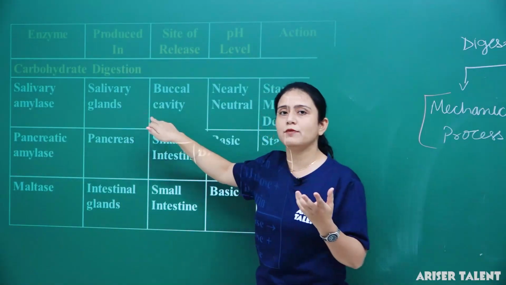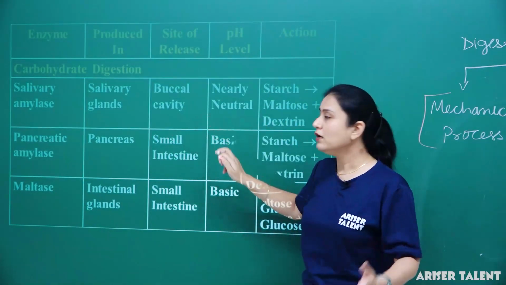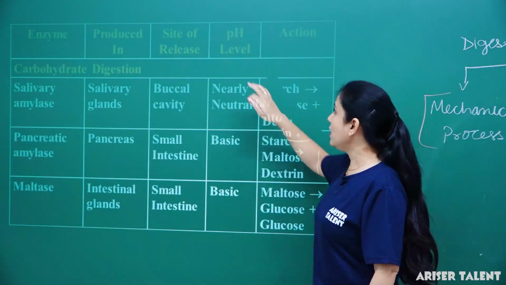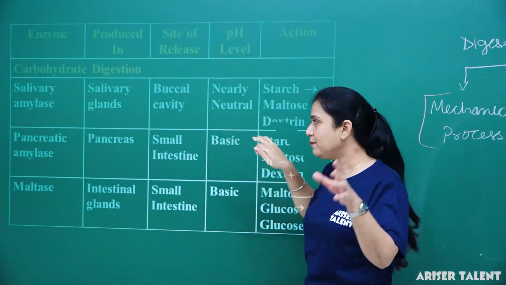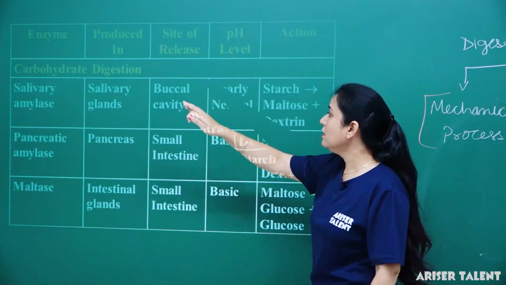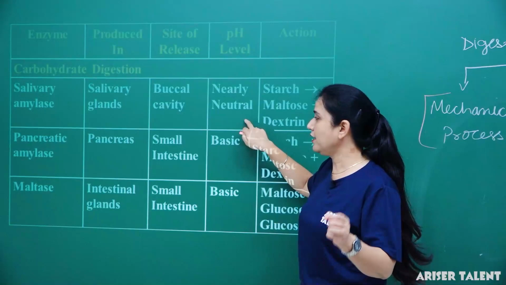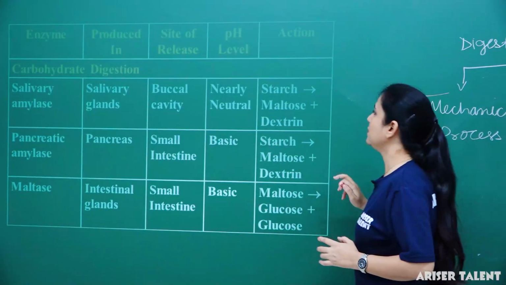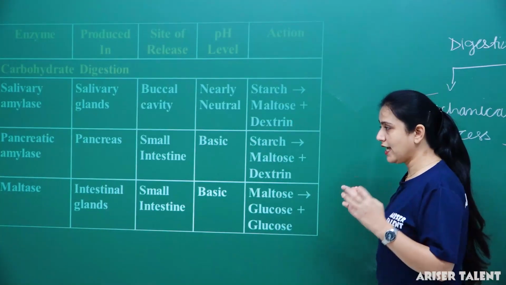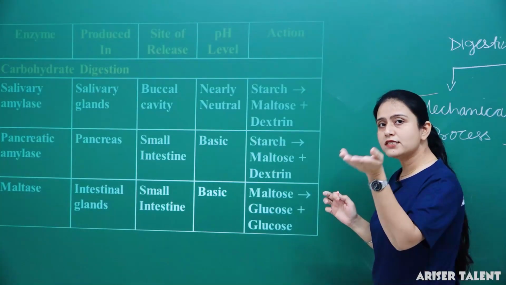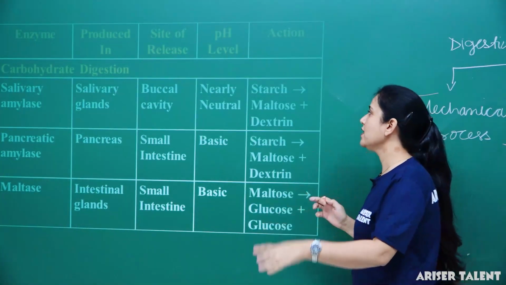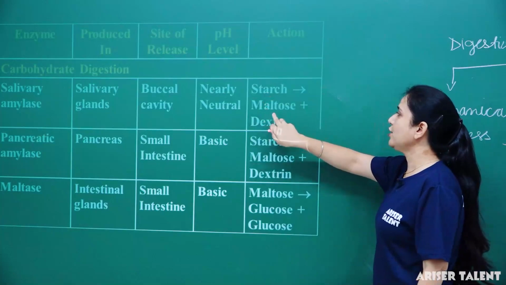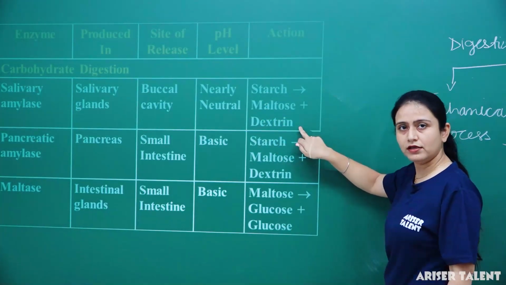Where are these glands present? They are present in the buccal cavity or mouth cavity. The pH level of salivary amylase is nearly neutral. When these salivary glands release saliva, the salivary amylase present in it converts starch into maltose and dextrin. Clear?